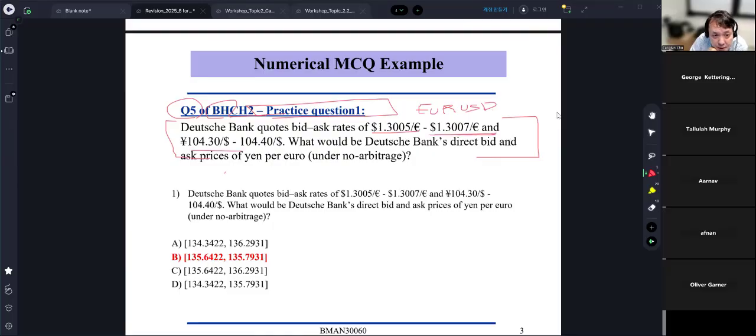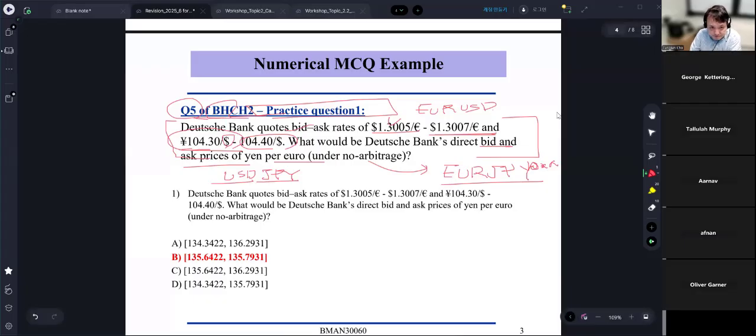And this is the USD JPY. USD is in the denominator, JPY is in the numerator. The first one is the bid rate, the next one is the ask rate. So given these two pieces of information, practice question 1, question 5 asks you to compute the bid and ask price of yen per euro. So yen per euro means EUR JPY, bid and ask. This is question 5.